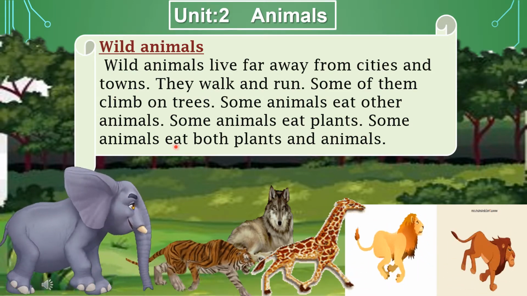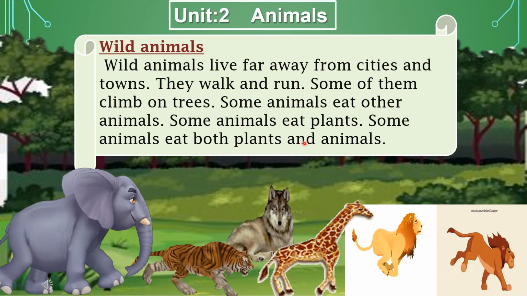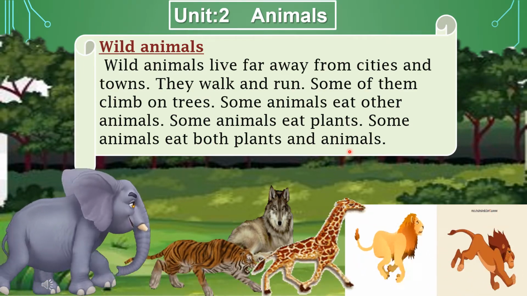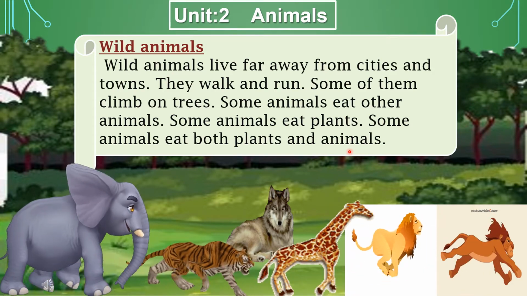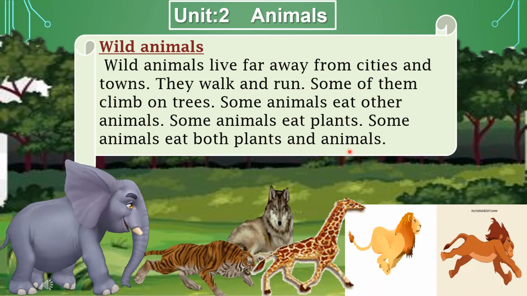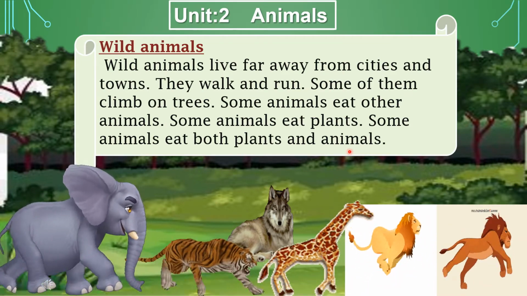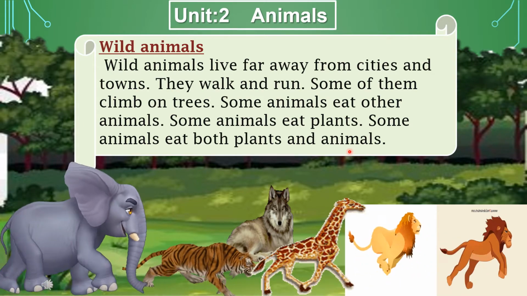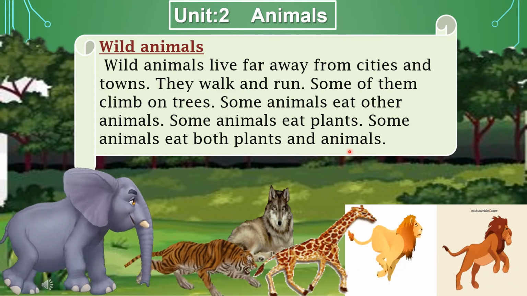Some animals eat both plants and animals. Okay dear students, you have read that animals that live in the forest are also responsible for getting their own food and water. These animals are called wild animals.